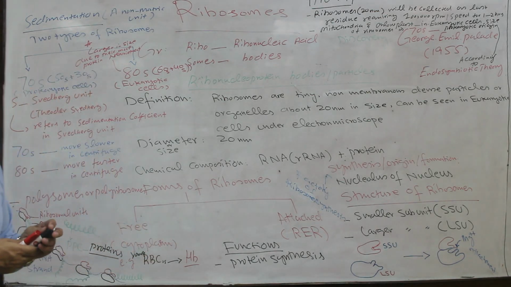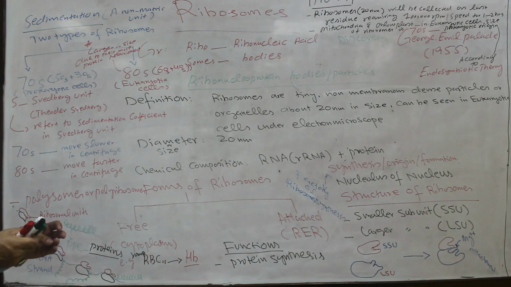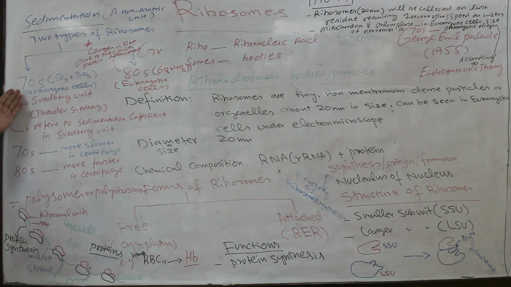Eukaryotic cells require more protein for their metabolic activity. So that is why the ribosome in the eukaryotic cell is larger as compared to the bacterial or prokaryotic cell, which are 70S in size.